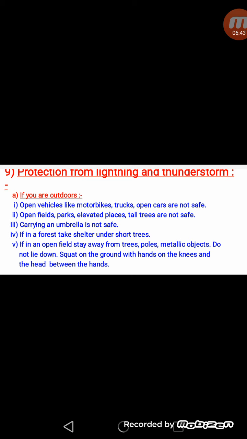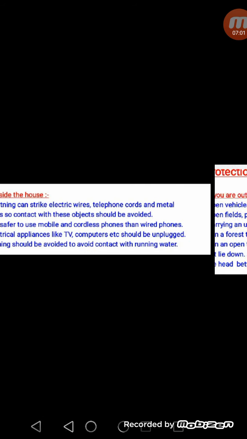We should not lie down. We should squat on the ground with the hands on the knees and the head between the hands. So we can sit in the squat position, but we should never lie on the ground during lightning.